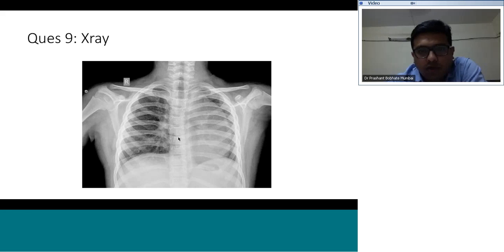So the pointer is here. Can you see the pointers? Here.